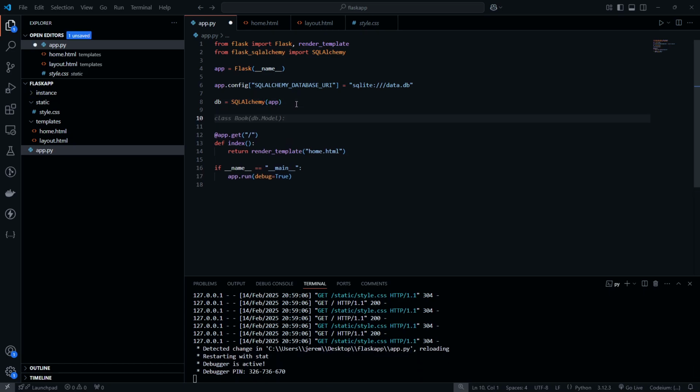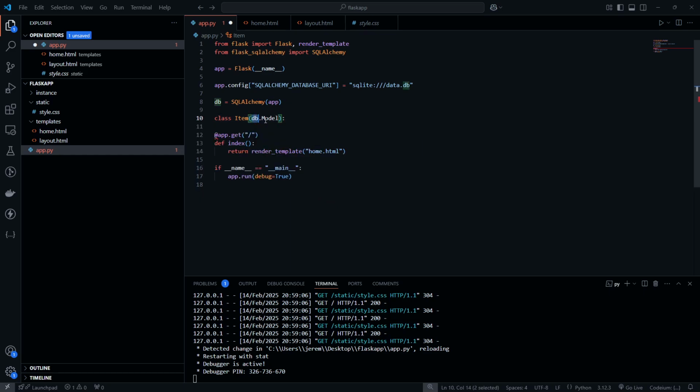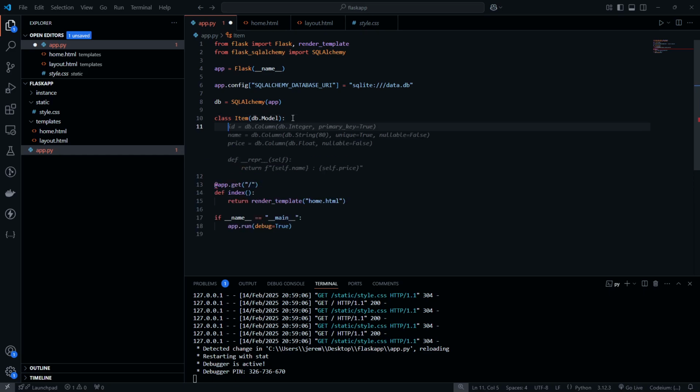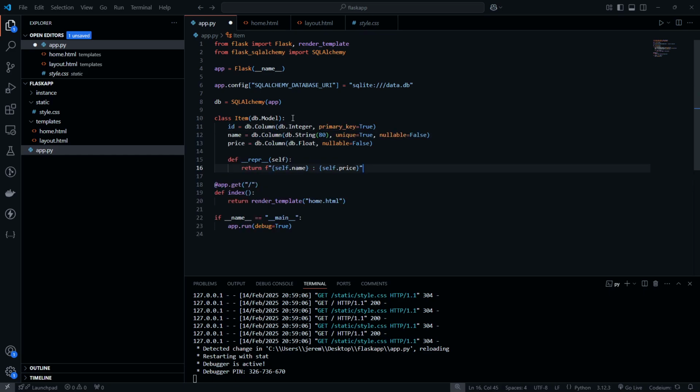After that, what we want to do is create our shopping list item, right? So we're going to do class Item(db.Model). So this is going to give it some properties that allows us to use it with the database. So we're going to do id equals db.Column, db.Integer, primary_key equals True.